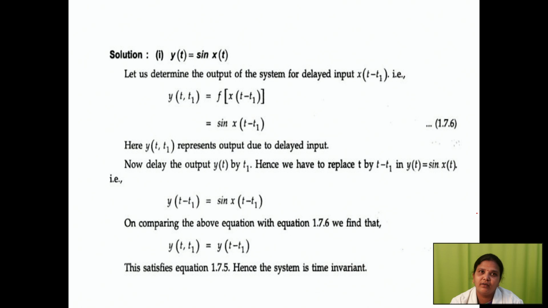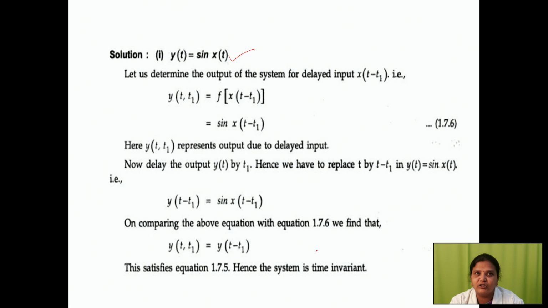We can take y of t equal to sine of x of t. If you are giving a delay to the input signal, what is the system behavior? According to that we can define y of t comma t1 equal to x of t minus t1. Here we are giving sine x of t minus t1. Why? Because the given expression is y of t equal to sine of x of t.